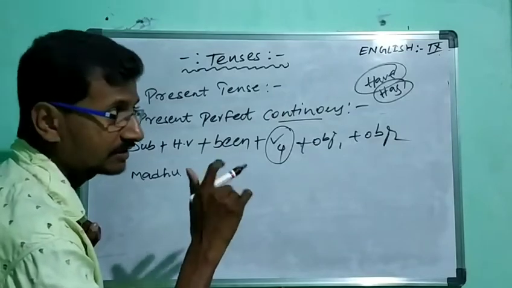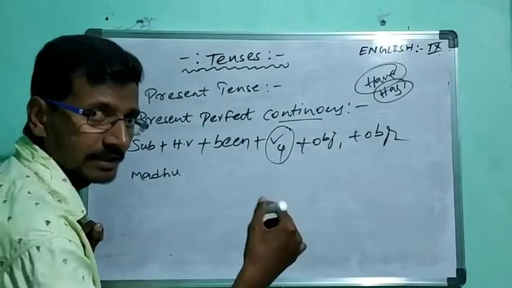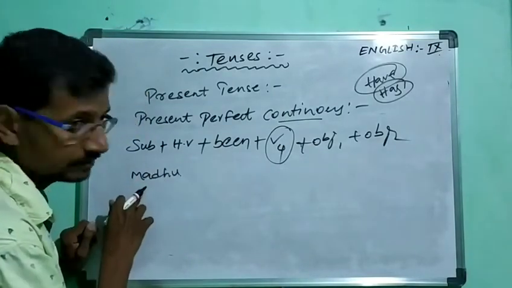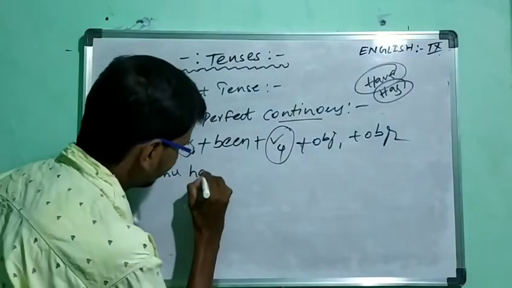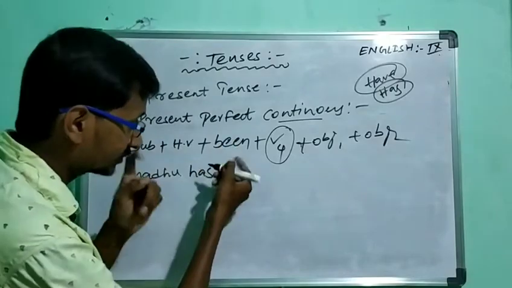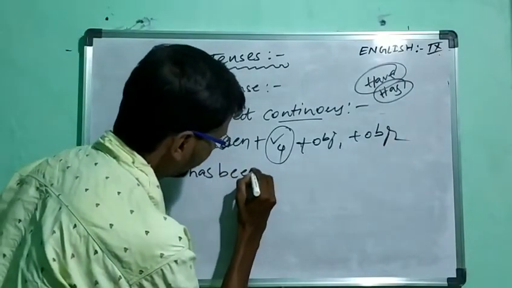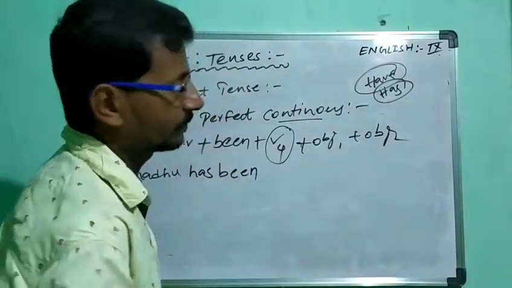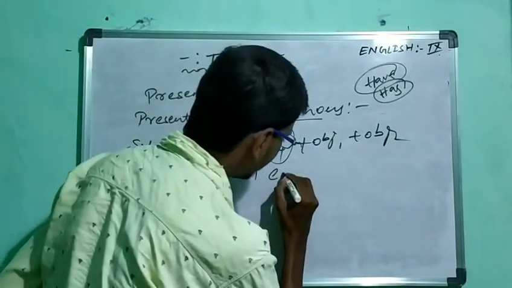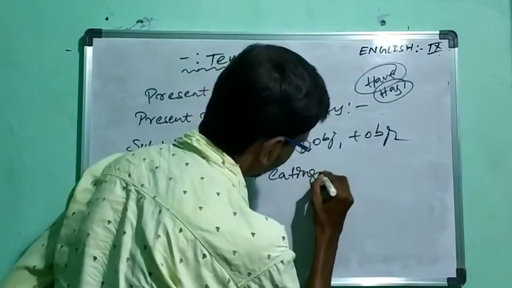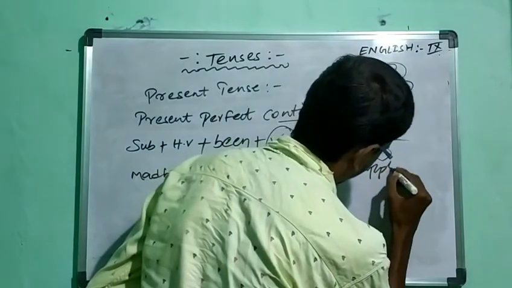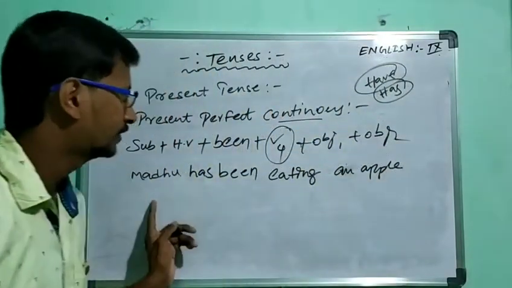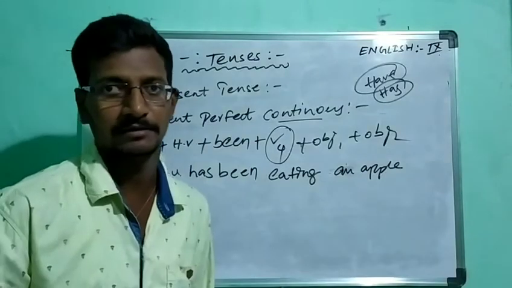Madhu comes under he, so we are using the helping verb has. The next, been. Has been. Then eating an apple. Madhu has been eating an apple.